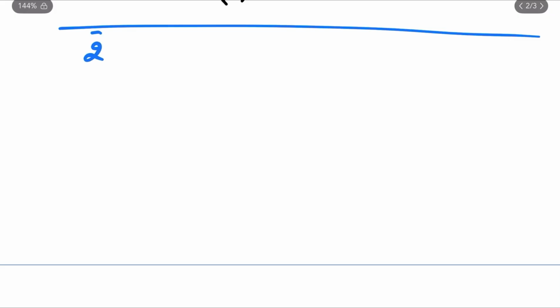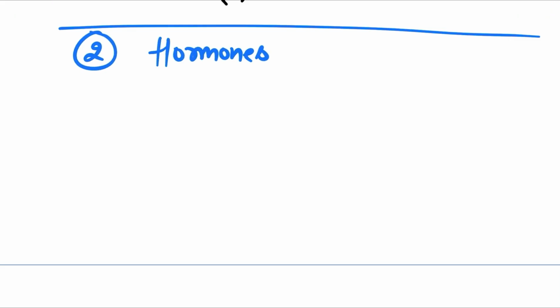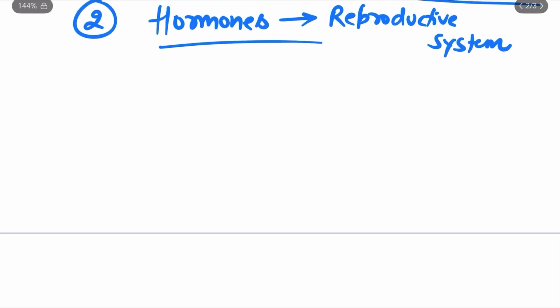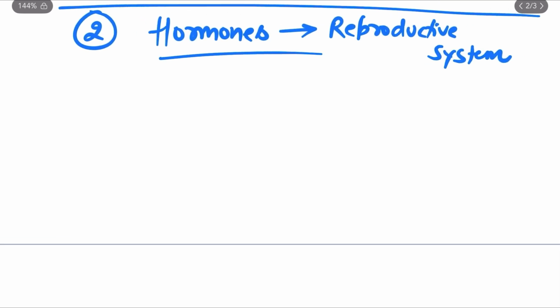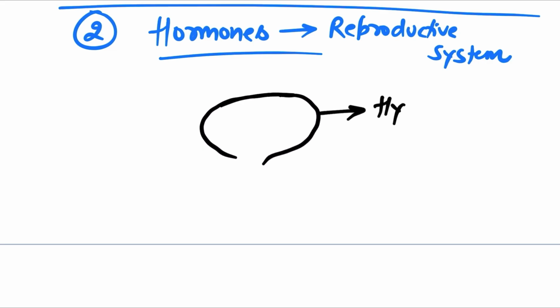Next topic, we are going to learn about hormones, and we will only talk about those hormones which are related to the reproductive system. Let's get started. There's a part in our brain known as the hypothalamus. This is how it looks. So this part of the brain is known as what?